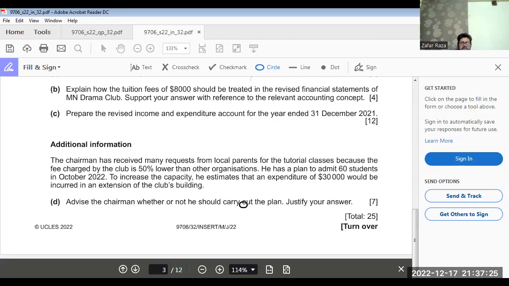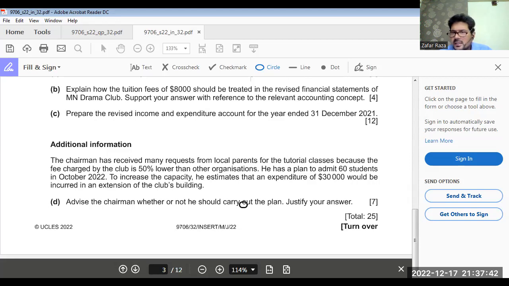If we admit 60 students, yes, that would increase the goodwill of the club. That is beneficial for the members. That would be very helpful. But again, we have to incur $30,000.